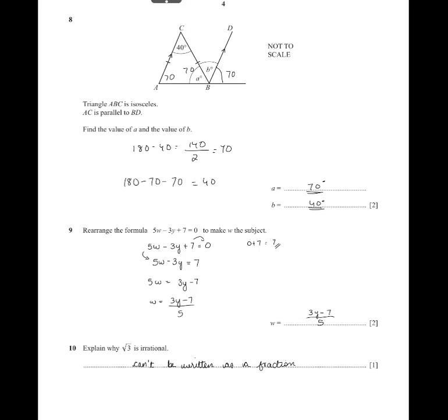Then question 8, triangle ABC is an isosceles, AC is parallel to BD, find the value of a and the value of b. You know that this is an isosceles triangle, so you can easily find out angle a and angle b. If you do 180 minus 40, which is equal to 140, and since the two angles will be equal, you can divide it by 2 and get 70. So now you know that this is 70. If this is 70, then even this will be 70. So you get 70 and 70.